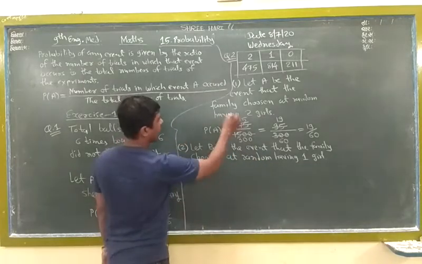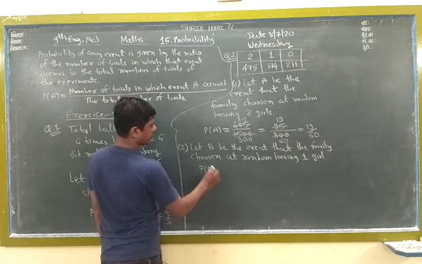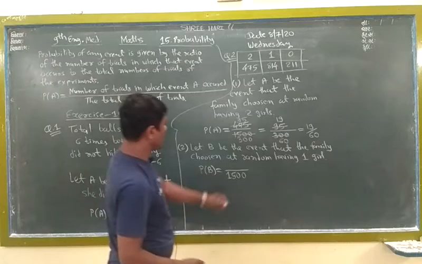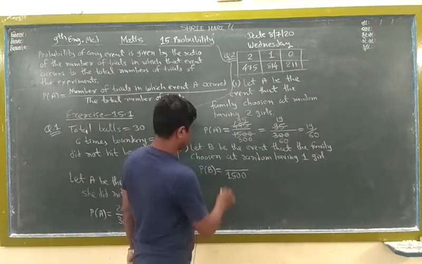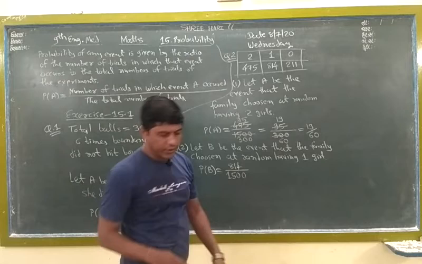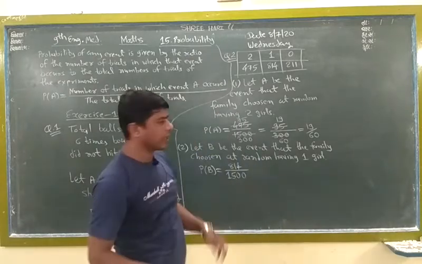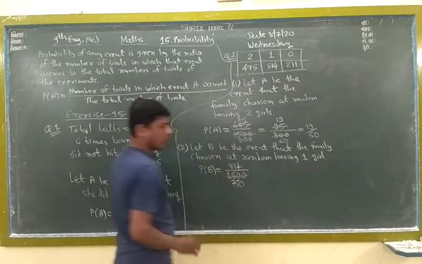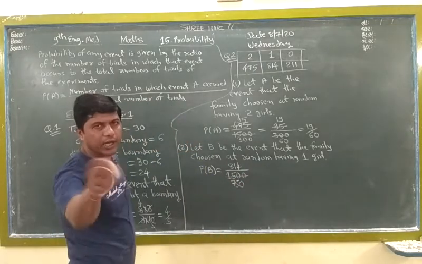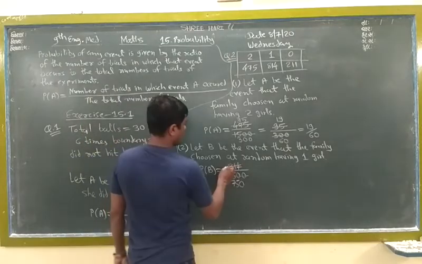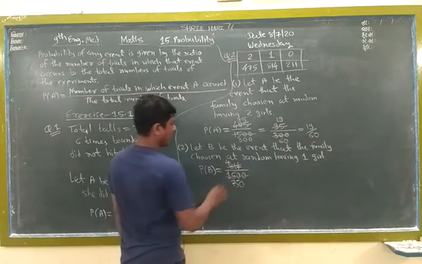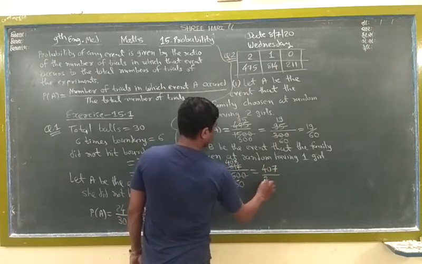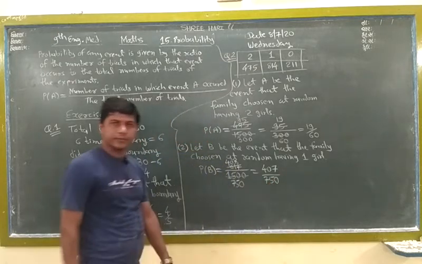So probability of B: total 1500, here 1 girl is 814. 814 is given here. So cut here. First 2, 750, because we know half of 150 is 75. 2 fours are 8, 4 sevens are 40. So 407 by 750.